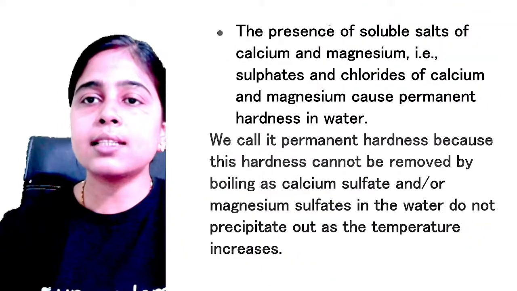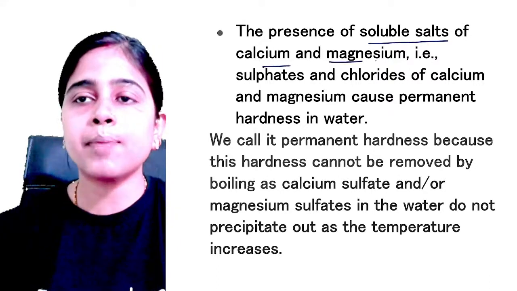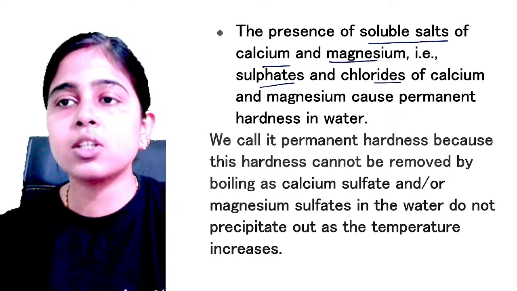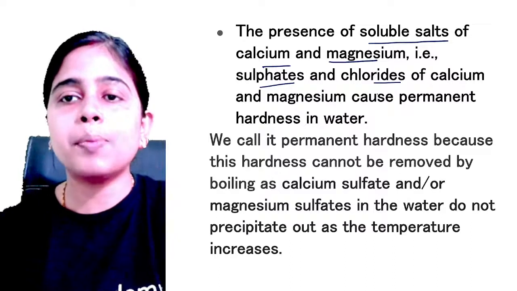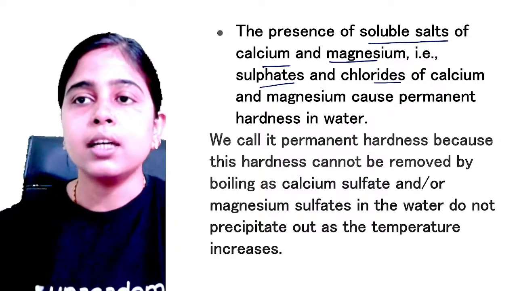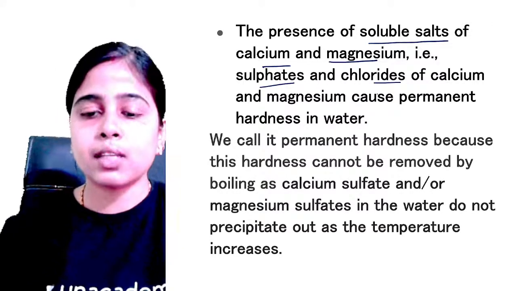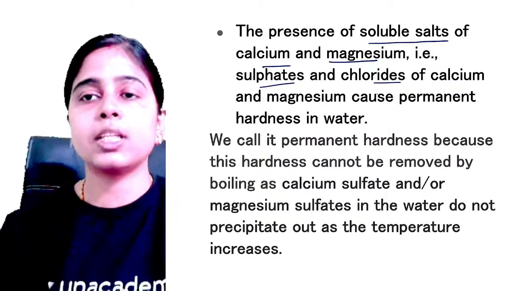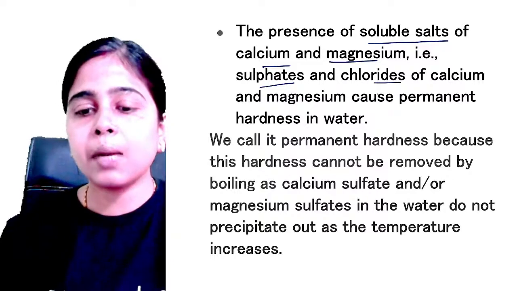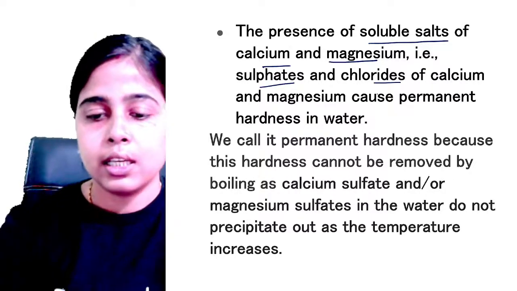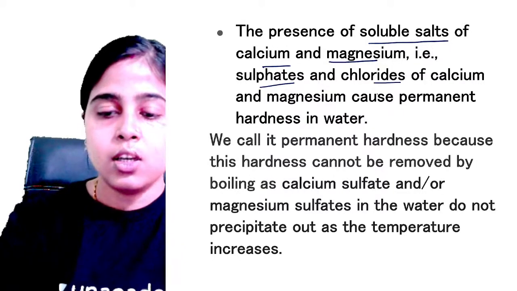Next, when soluble salts of calcium and magnesium, that is sulfates and chlorides of calcium and magnesium, are present in the water, they cause permanent hardness. So if soluble salts like calcium sulfate, magnesium sulfate, calcium chloride or magnesium chloride are present, then because of these salts of calcium and magnesium, permanent hardness in the water is caused. Is it clear, everyone? Please let me know. Is it clear to everyone?